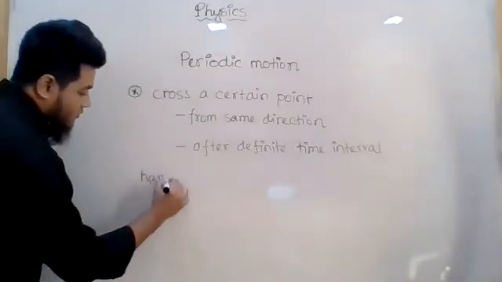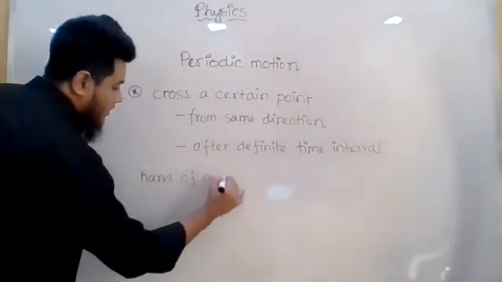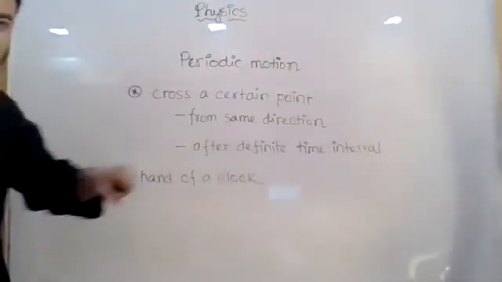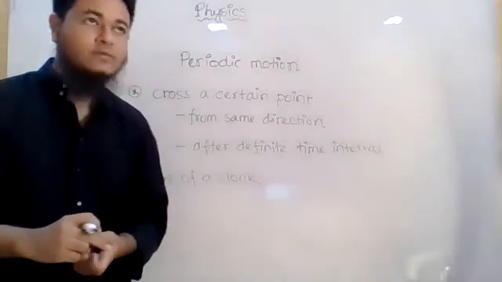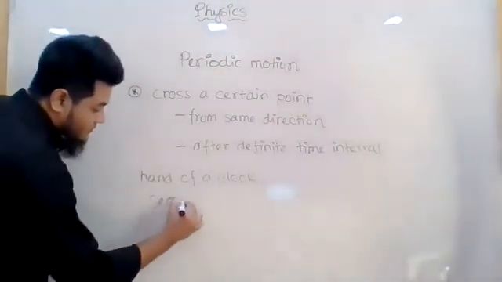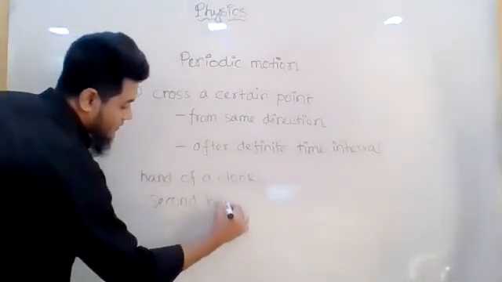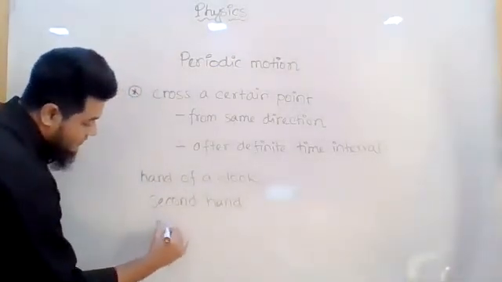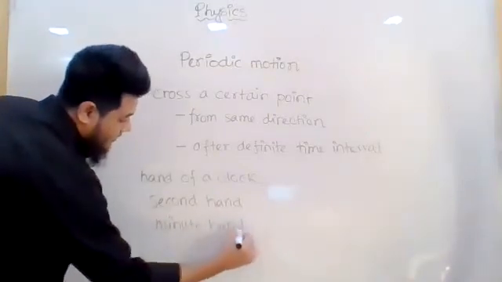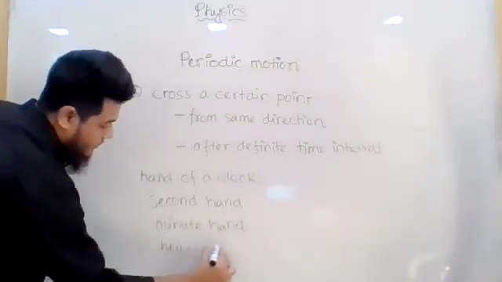The example that I talked about is the hand of a clock. You know that there are 3 hands of a clock, right? Yes, sir. So one hand is called the second hand, another one is the minute hand, and the third is the hour hand. Second hand, minute hand, and hour hand.